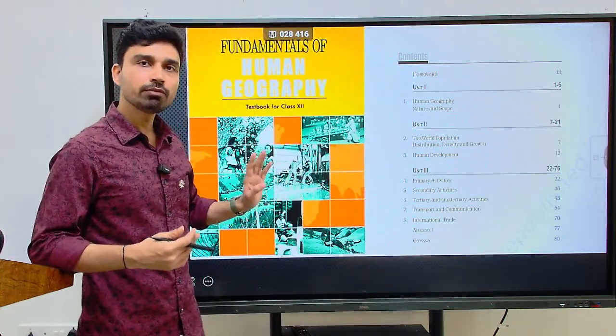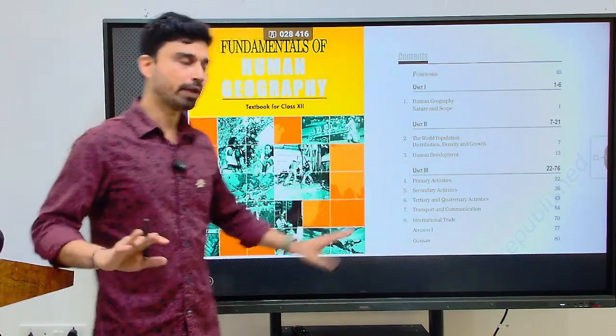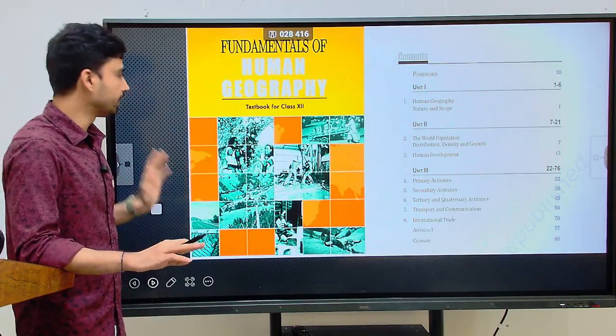Concepts are what you have to learn from the NCERTs, nothing more than that. Do not focus on the data and information that is given there, because it is very outdated in nature.